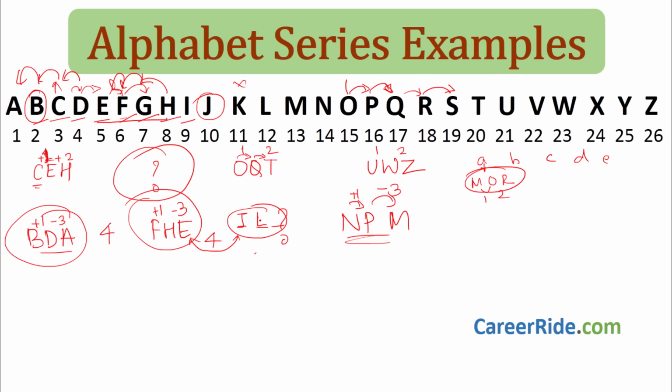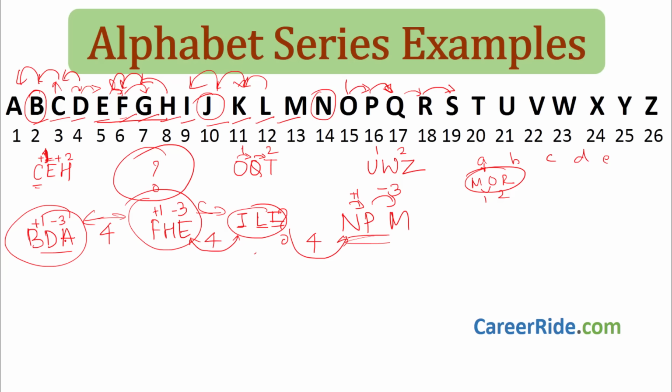Again from L we have to skip 3 in the opposite direction, that is we have to go reverse, we have to go back 3, 1, 2 and 3, what we get is I, okay. From I, now let us check this 4, whether it is 4 or not. From I, 1, 2, 3 and 4, we get N as the 5th. So we are exactly right on track and we have deciphered it properly. This is how you identify it. Now there is another logic to identify the connection between these 2 elements. Let us see what.